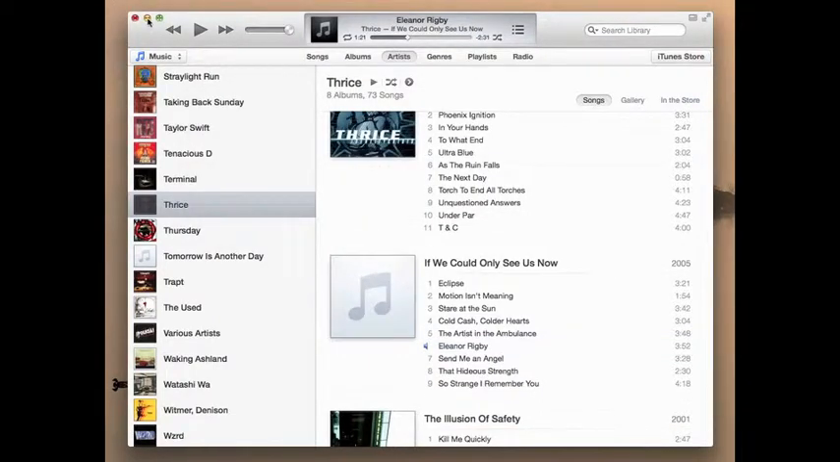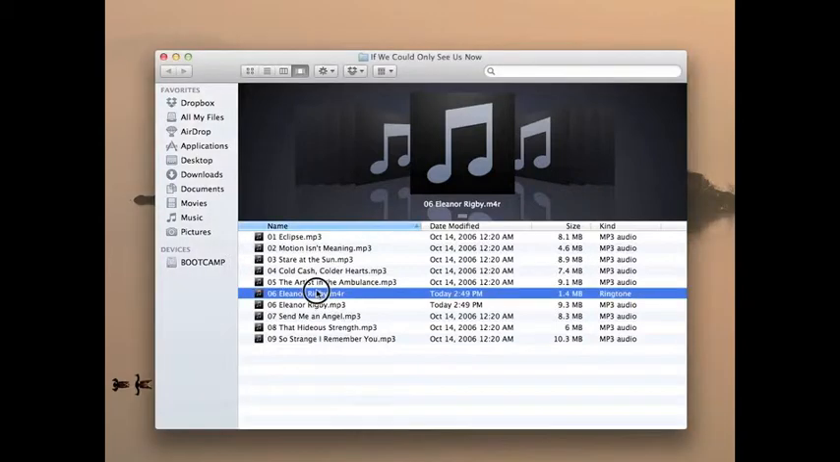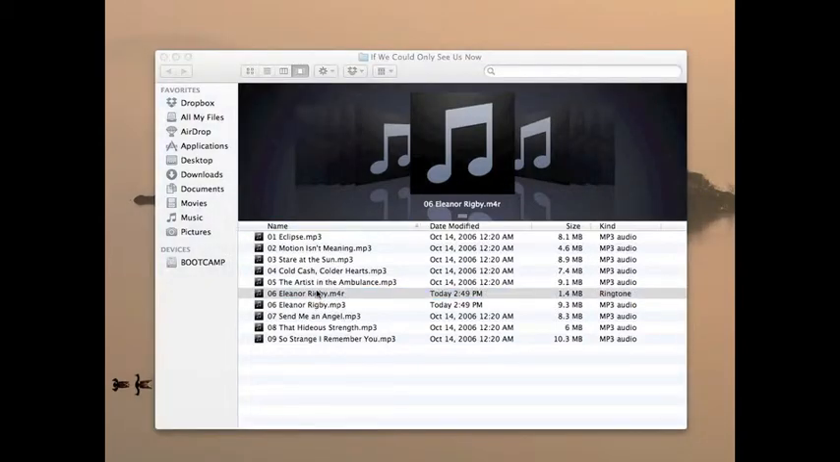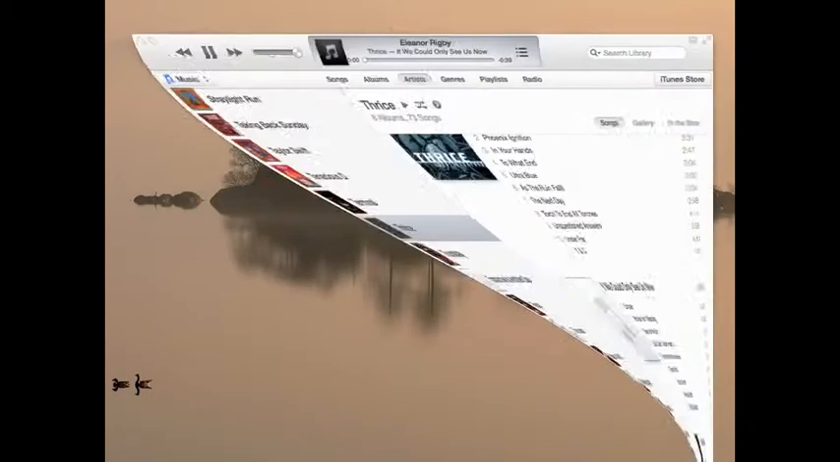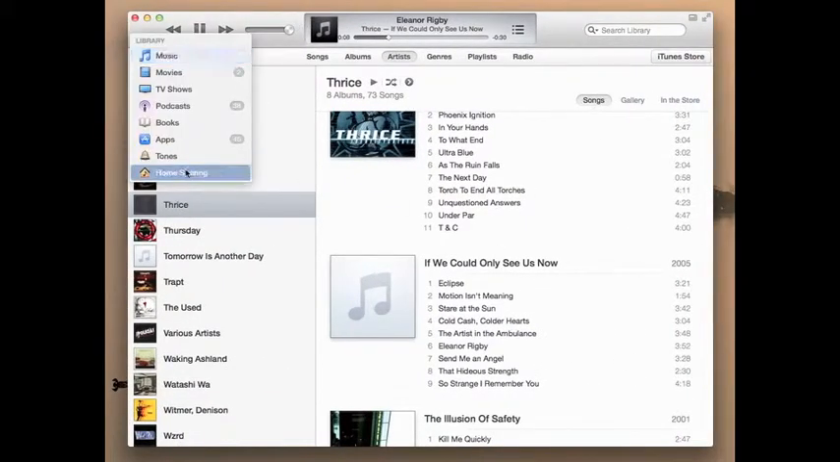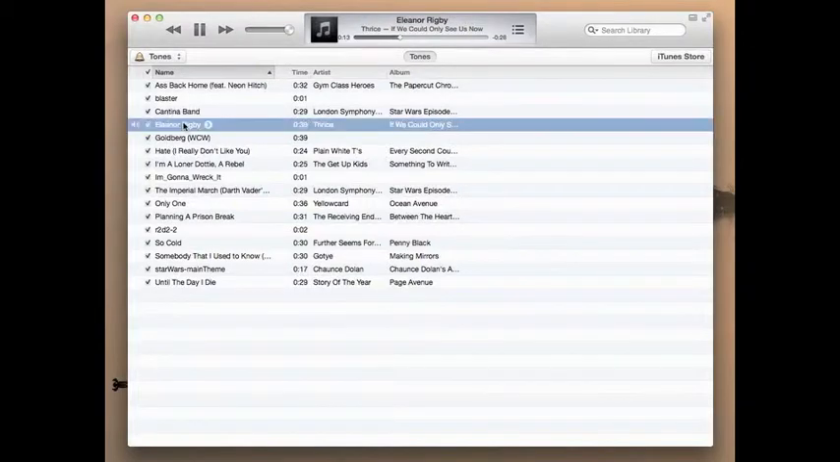From here, we're going to want to minimize iTunes and bring back up the Finder and double click on our ringtone file. From there, it will disappear, so don't be alarmed when you see it disappear from your Finder. And now if we head on back into iTunes and change from music to the tone section, our ringtone will now be sitting in there ready to be synced to your phone.